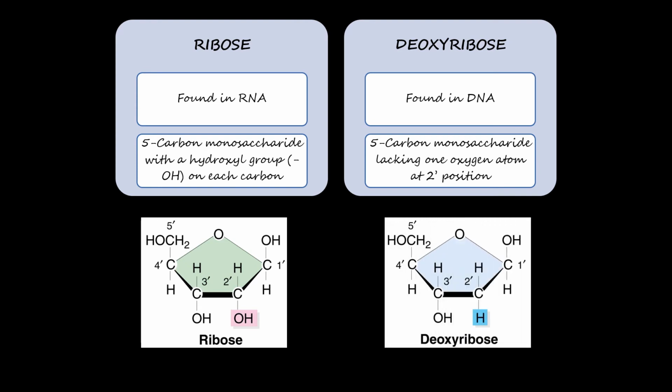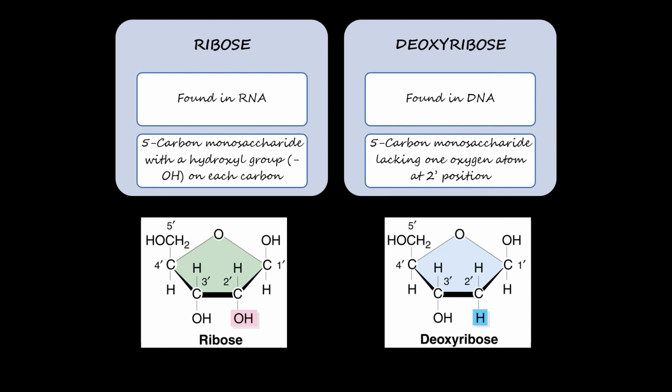But if I talk about deoxyribose, it lacks 1 oxygen atom at the 2' position. So you can see it has been highlighted with pink and blue respectively. So pink OH is present in ribose, and in blue you can see O is absent. So that is making it deoxy. Deoxy means absence of oxygen at the 2' or the second position of this structure, and that is why it is called deoxyribose sugar. So the structural changes are very minute, only the absence of 1 oxygen makes it a different compound altogether.